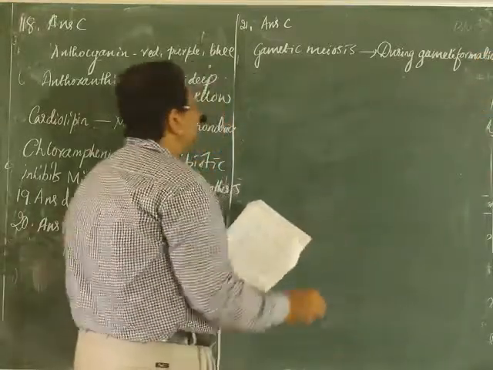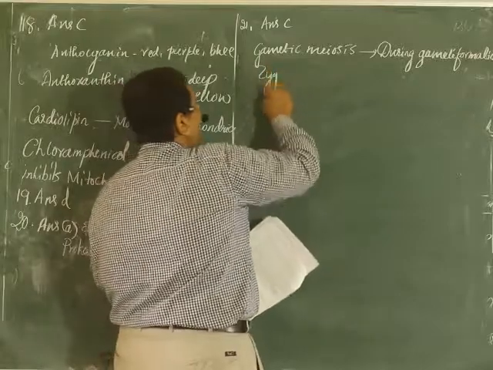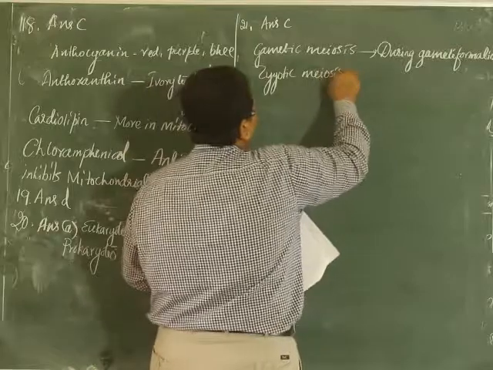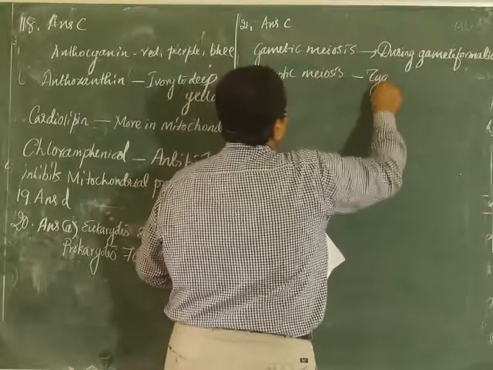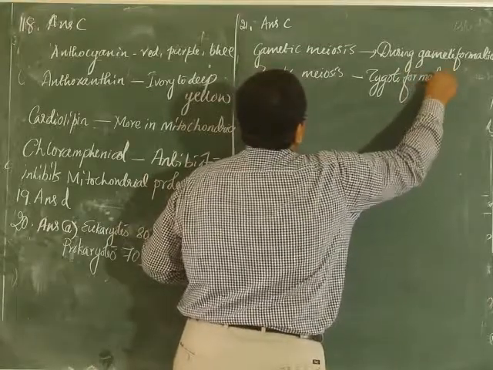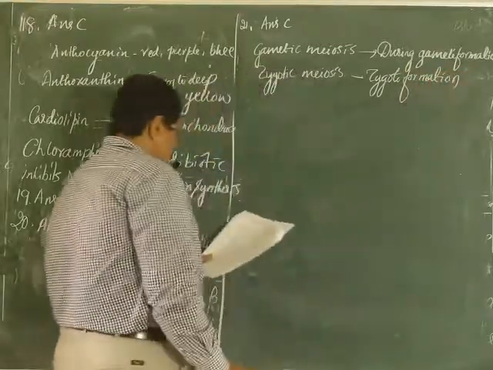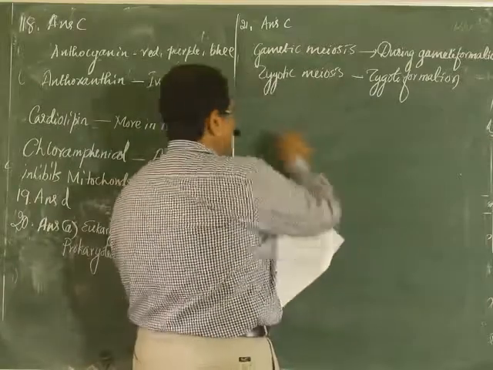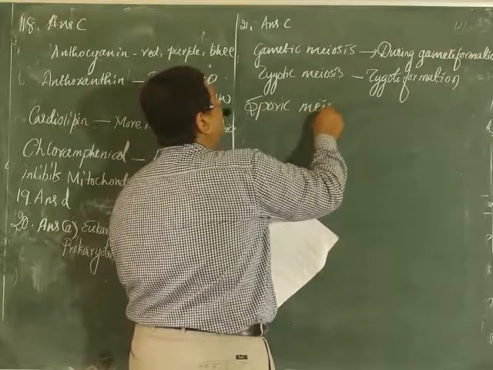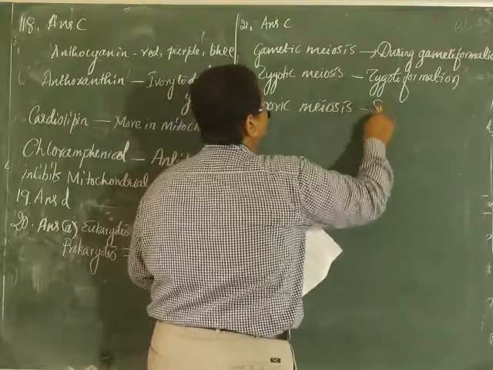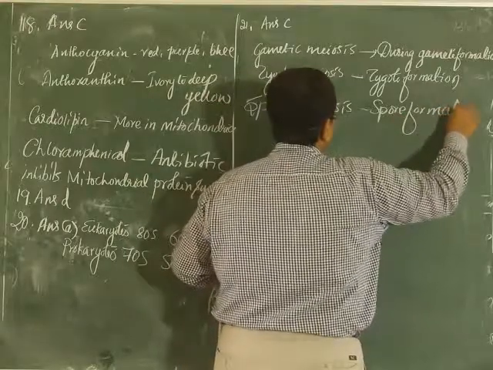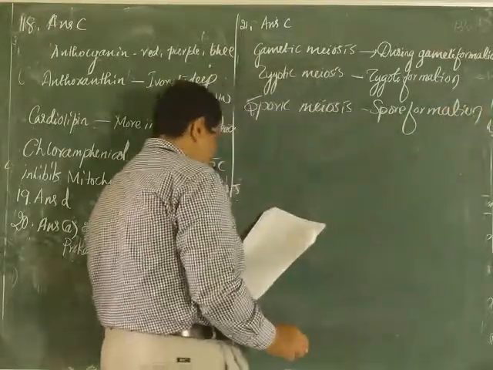Second one is zygotic meiosis, which occurs at zygote formation. And then sporic meiosis. It occurs during spore formation.